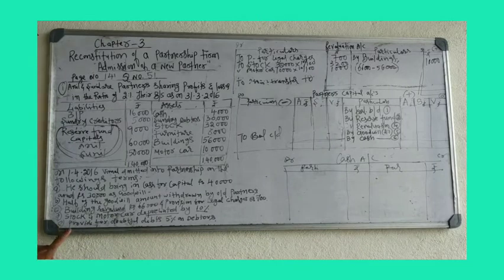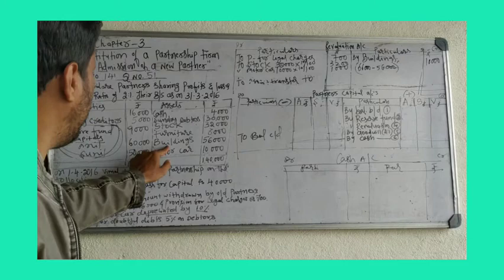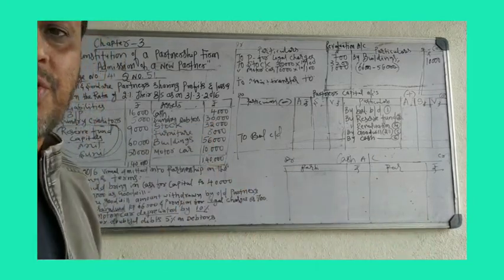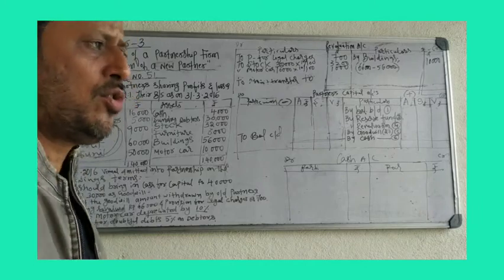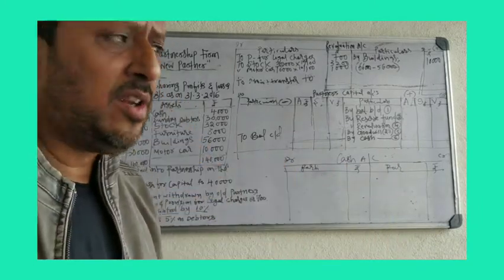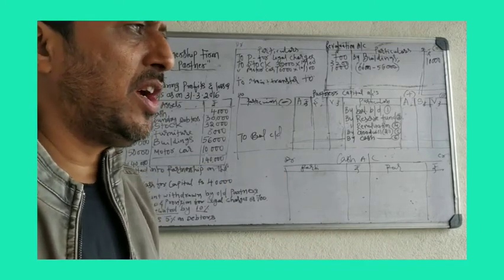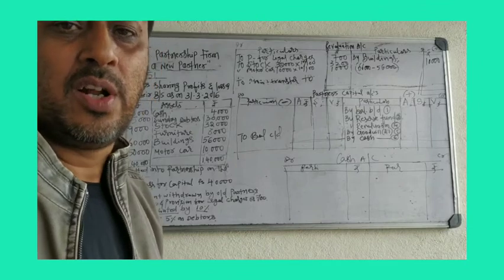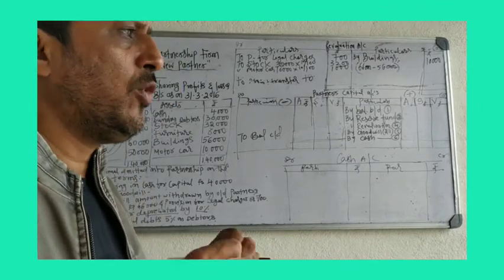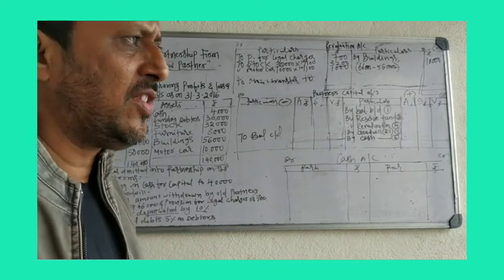Okay, next. Provide for doubtful debts 5% on debtors. See, sundry debtors 30,000. You have to get money from debtors, 30,000. The firm has to receive 30,000 rupees from debtors. Out of 30,000, 5% is doubtful. The recovery from debtors is doubtful. That means you may get or you may not get. When you have doubtful debts or bad debts, it is considered a loss.